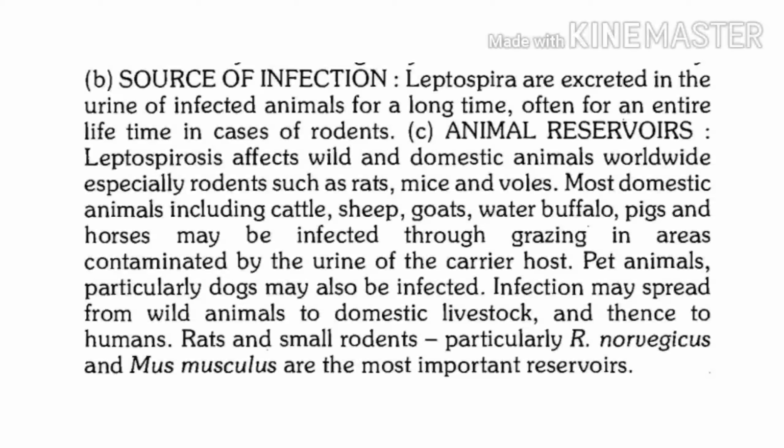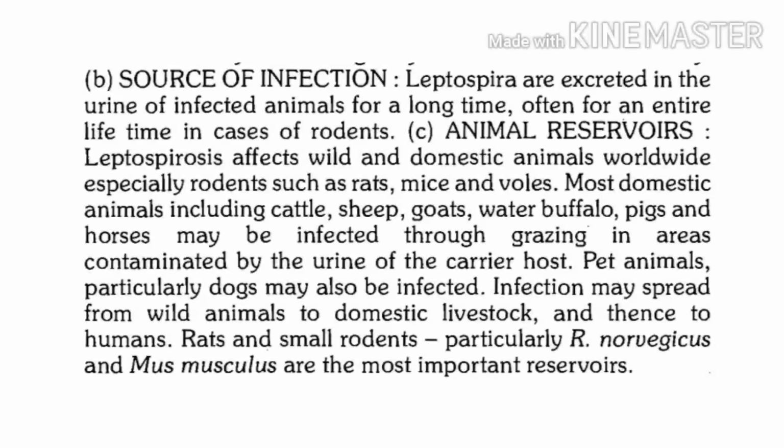But if these are rodents, rodents are capable of shedding leptospira throughout their entire span. So remember, this is one of the most important aspects related to our environment and environmental factors related to our health. Once rodents are infected, throughout their life they will keep on shedding leptospira in their urine.